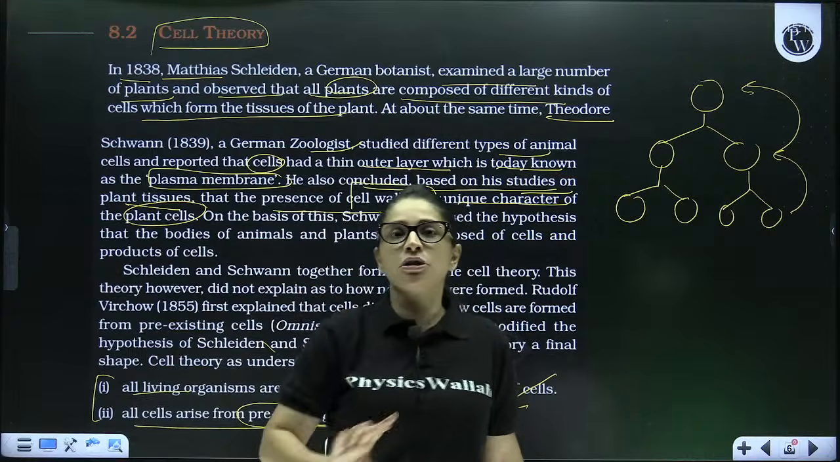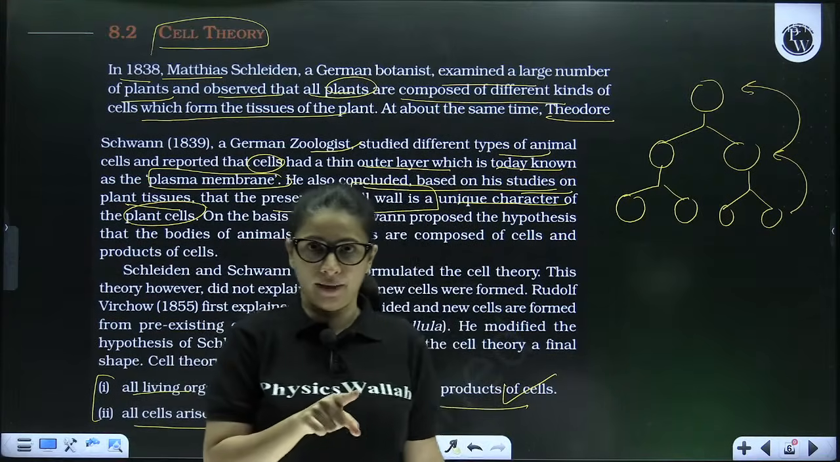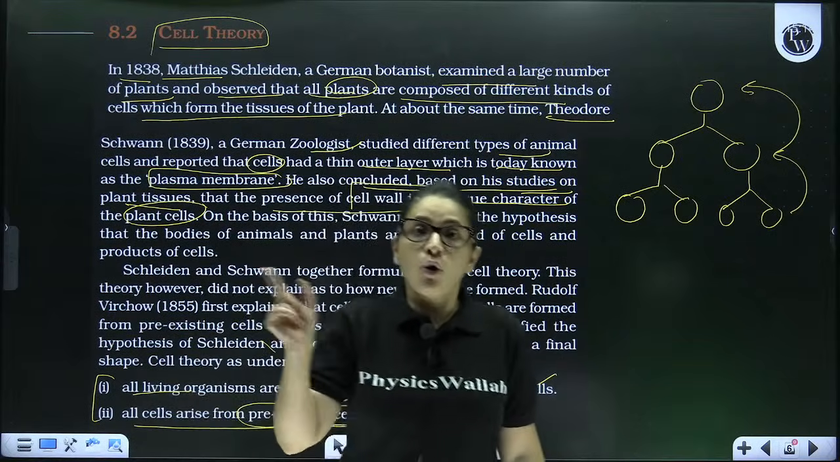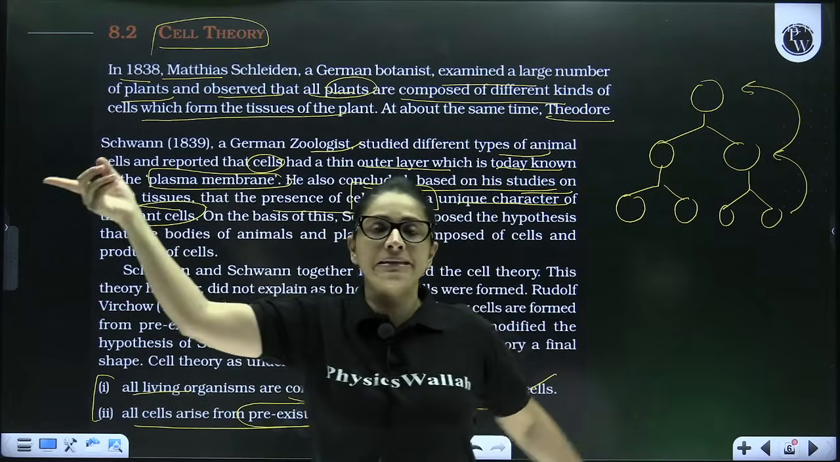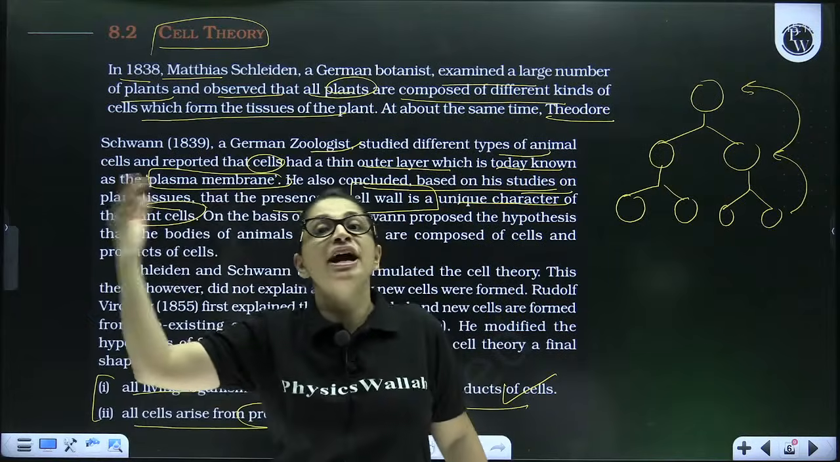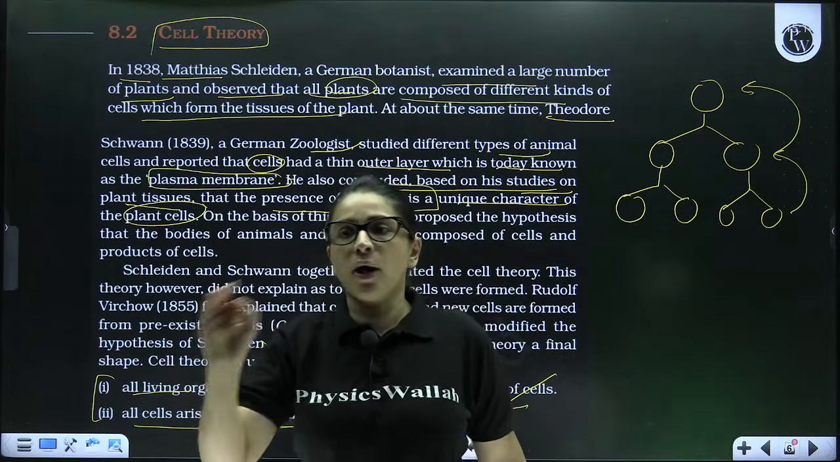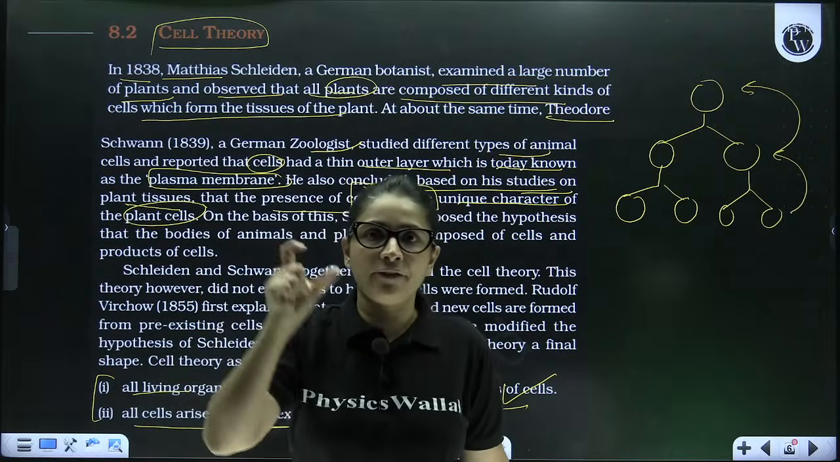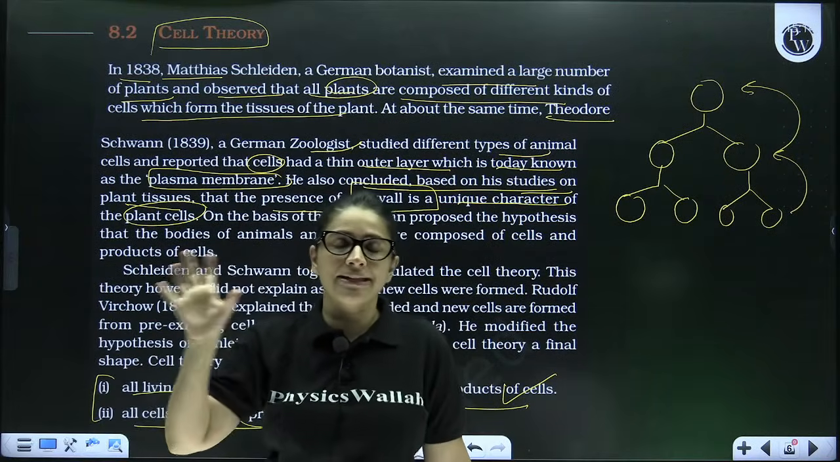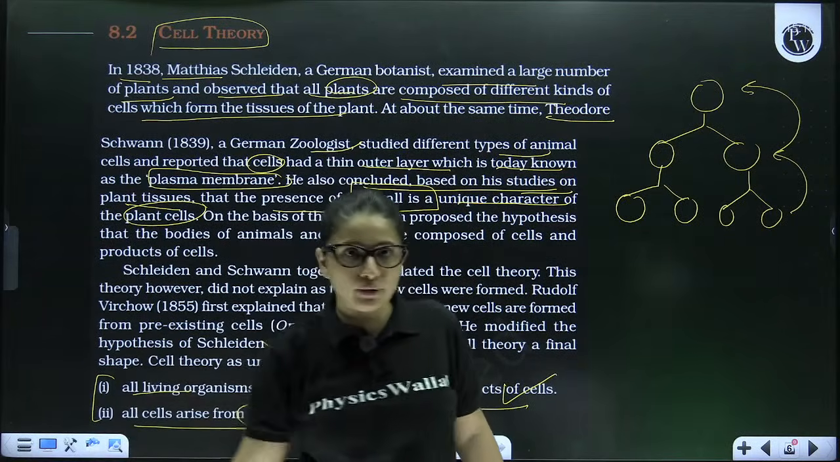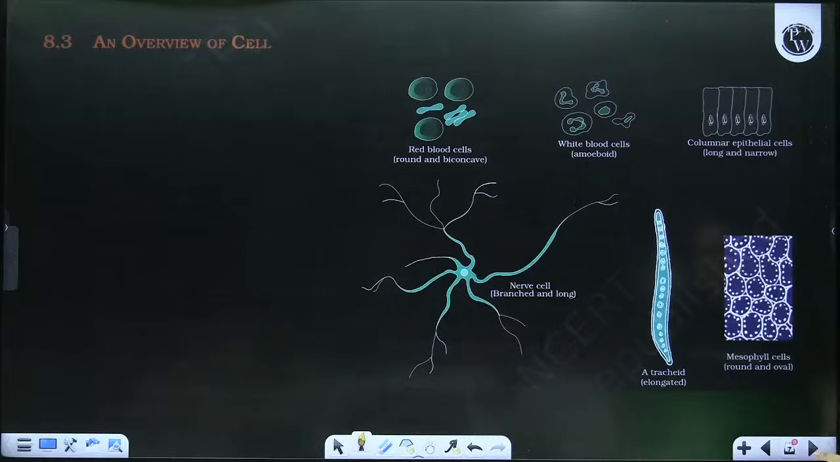So if the question comes, who proposed cell theory? Your answer is going to be Schleiden and Schwann. But if the question comes, who formulated the modern cell theory, or who gave the final shape to the cell theory? Your answer is going to be Rudolf Virchow. Why? Because he gave a very closing statement, that is Omnis cellula e cellulae. I hope it is clear to everyone. Cell theory, yes or no?